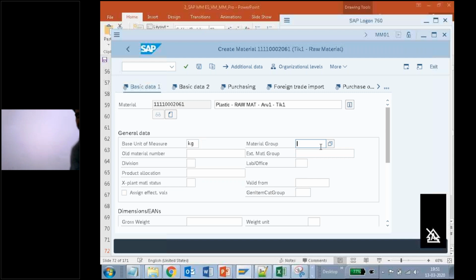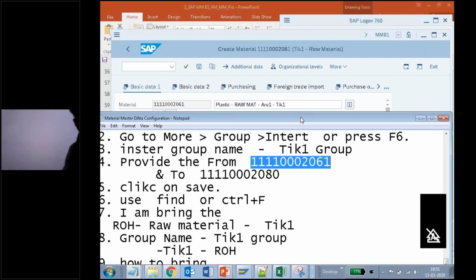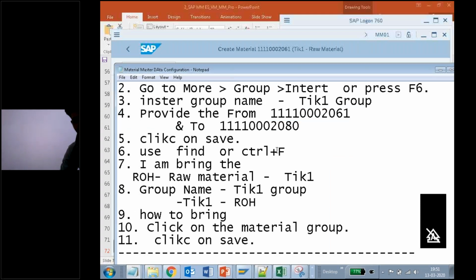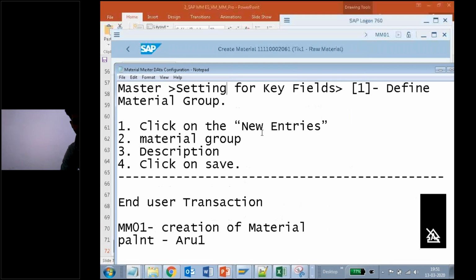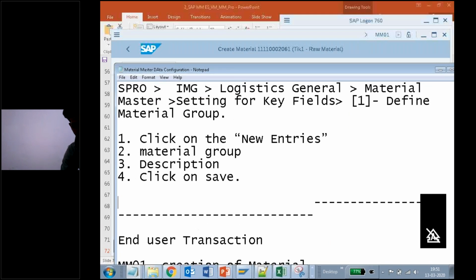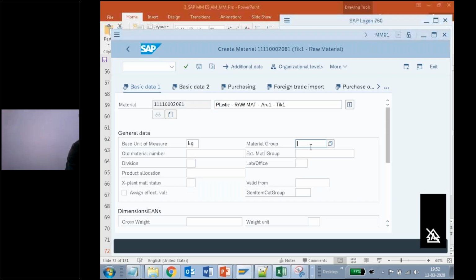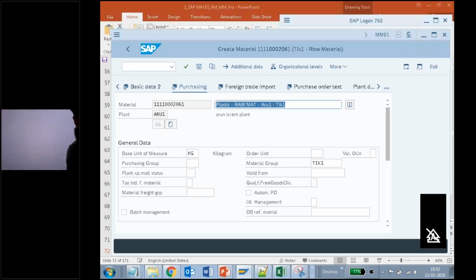So what is my material group? Just now I created my material group. What is the material group I created? Last one. Do you remember? Tick 1. Material group is also tick 1 only. So tick 1 I'm giving. Now press enter. Press enter.